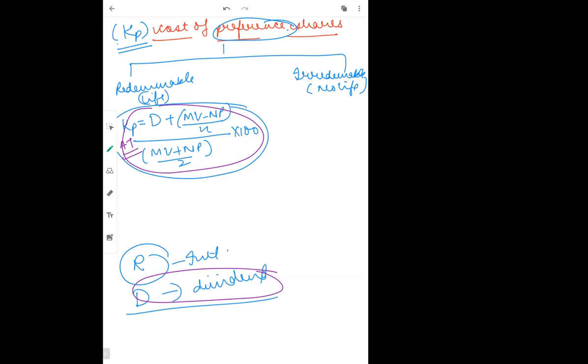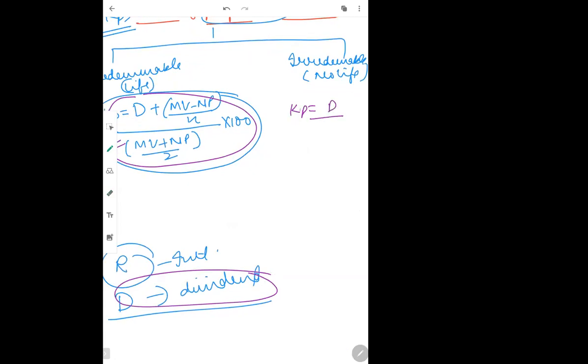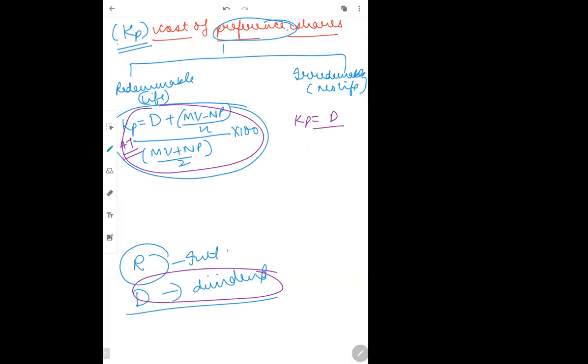This formula is after tax, and for irredeemable, same again. KP will be D divided by net proceeds into 100. This is also after tax. No need to do 1 minus t because it is already after tax.